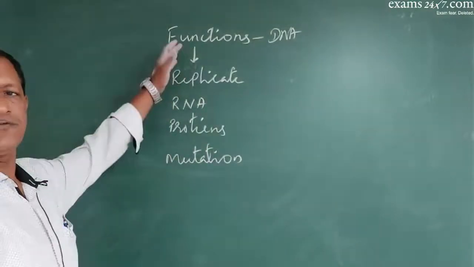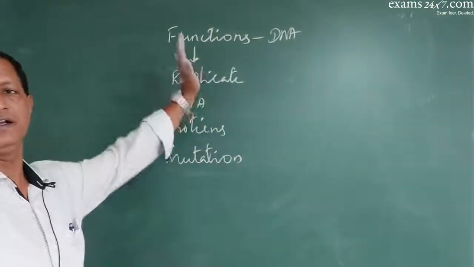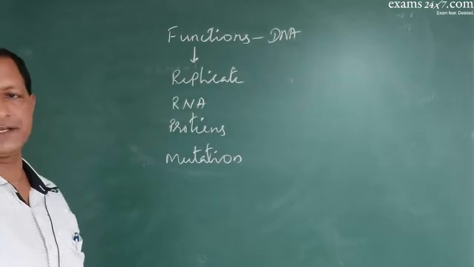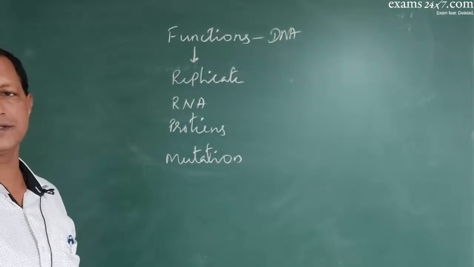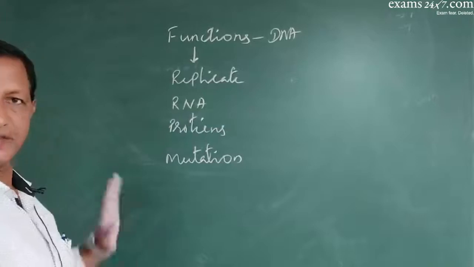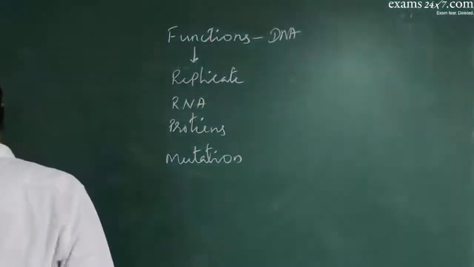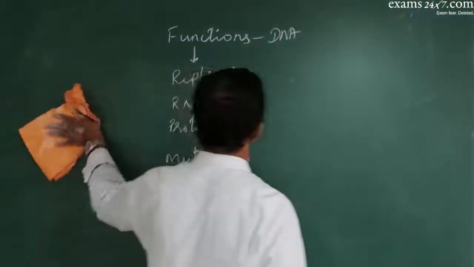So these are the four major functions of a DNA molecule: replication, transcription, translation, mutation. Is that okay?